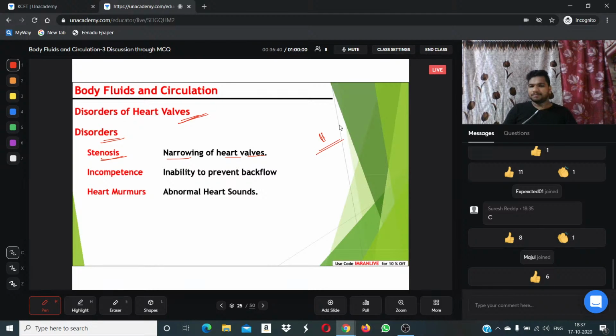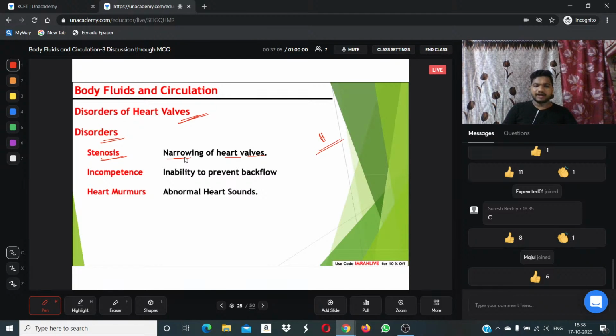Blood flow stops, and the heart may stop functioning. Narrow means closing the pathway of pumping of blood. Clear what is stenosis? In the case of stenosis, the heart valves become narrow.